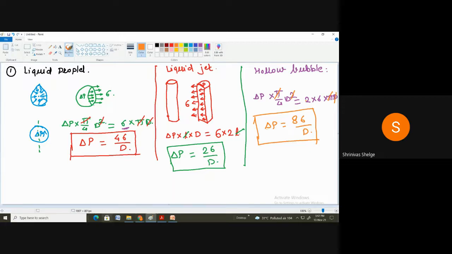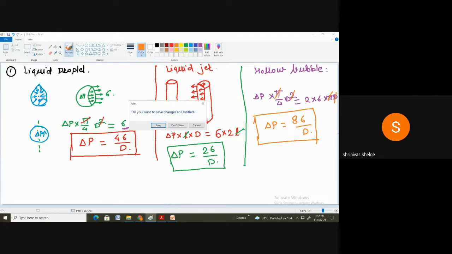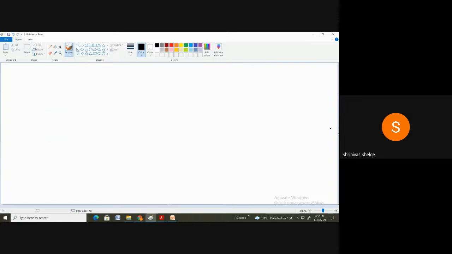Yes. Next and the last property of the fluid that we are going to learn here is capillary action, or capillarity.